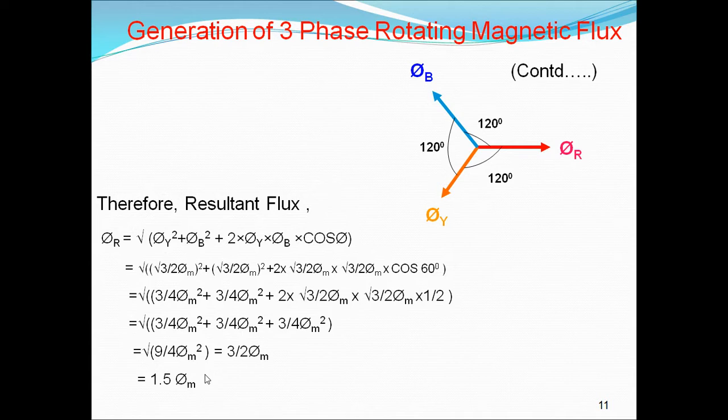So the resultant flux at 0 degrees, what is it? The resultant flux is 1.5 times the maximum flux at 0 degrees. I hope this is understood by everyone. So the resultant flux at 0 degrees is 1.5 pi m. Next we can see at 60 degrees. This is the vector diagram. As I told, pi y is negative, we have to extend it, and the angle between B and Y is 60 degrees. And this is the resultant flux pi r.